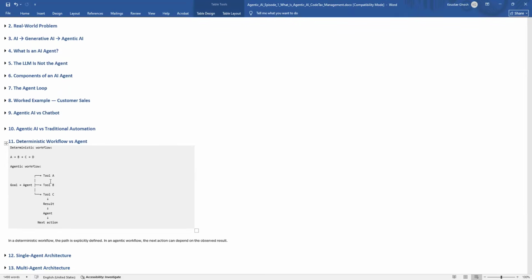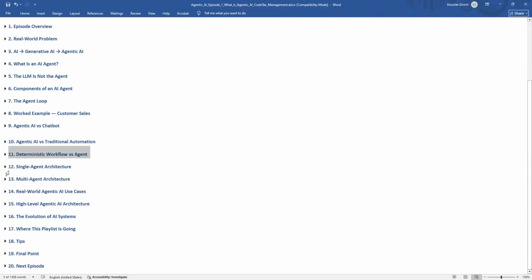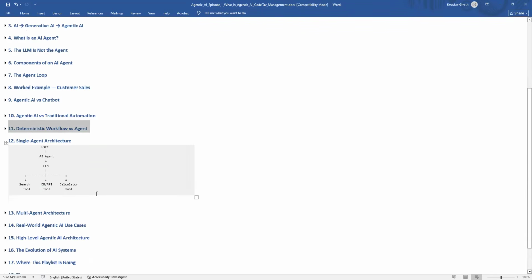This is one reason why frameworks such as LangGraph become useful for more complex workflows. But we are not going to jump there yet. First, we need to understand the underlying architecture. Now we will know about single agent architecture. A basic agent architecture might look like this: suppose a user, then it will go to the AI agent, then to the LLM, and it will search for a tool.